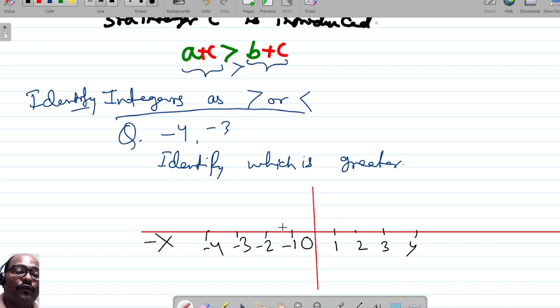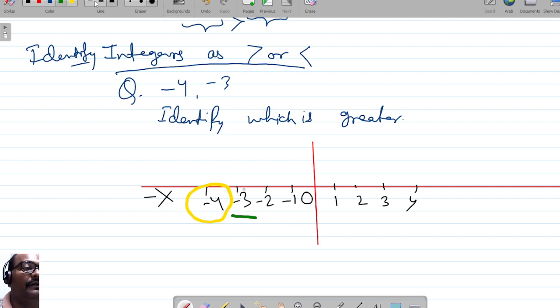Now -4, where is -4? Here it is. We have taken it, and also identified the other integer -3. -3 is here.